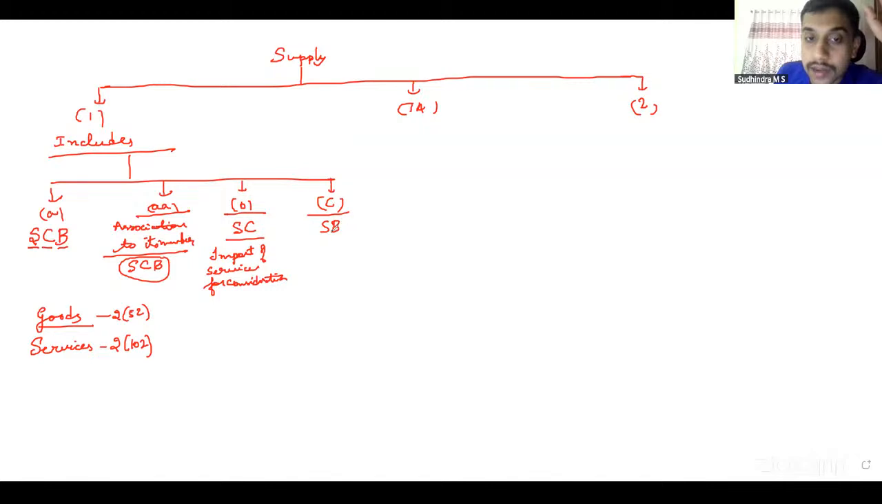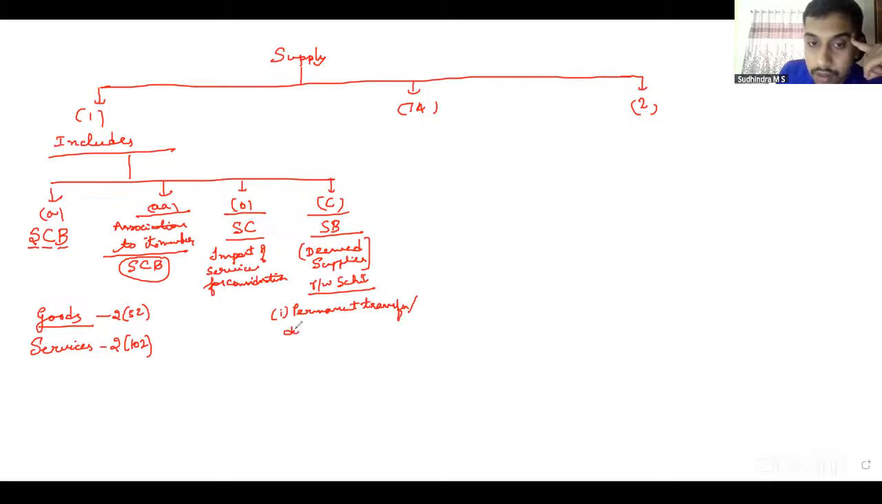7(1)(c) talks about deemed supplies without consideration. So this we would refer to Schedule 1. In Schedule 1, we had 4 items. Permanent transfer and disposal of business asset. What is the condition there? ITC should have been availed. Yes, their ITC is availed. Second, supply between related persons and distinct persons.